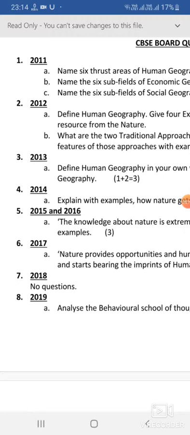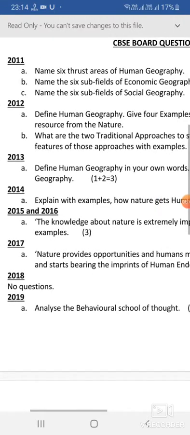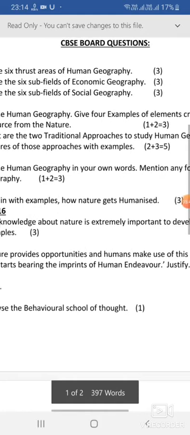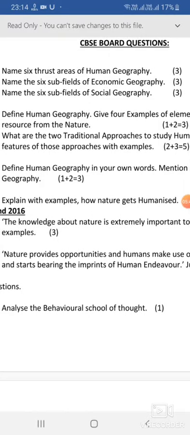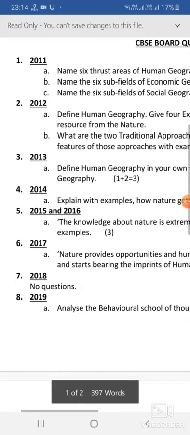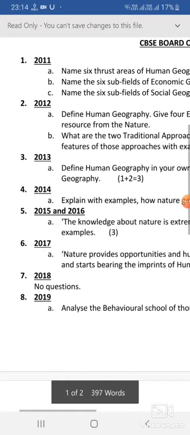Next is 2014. Explain with example how nature gets humanized. I have already explained the examples in the previous question.